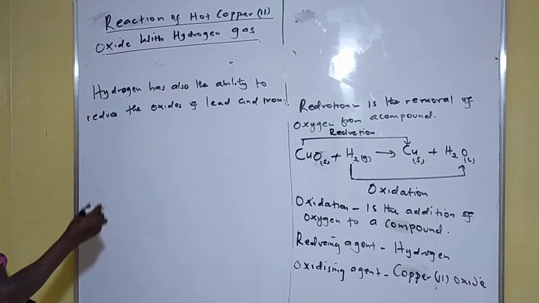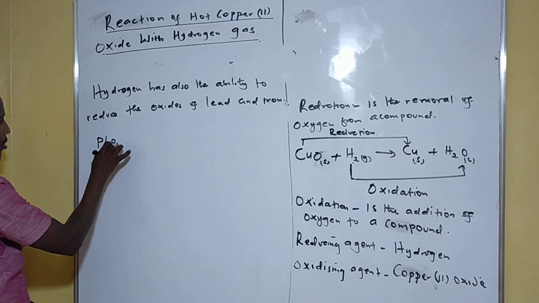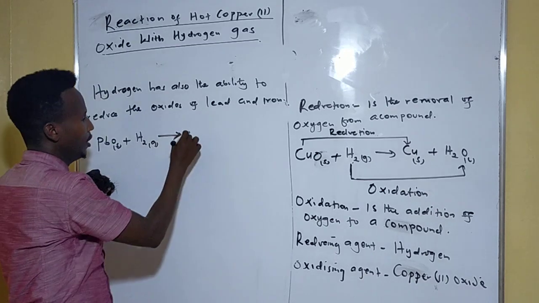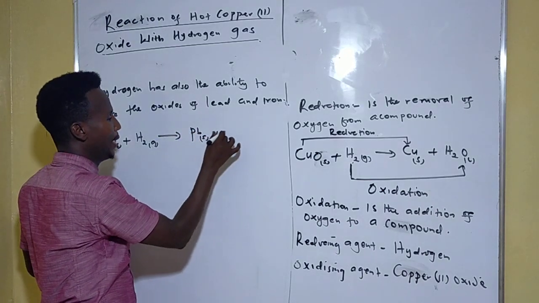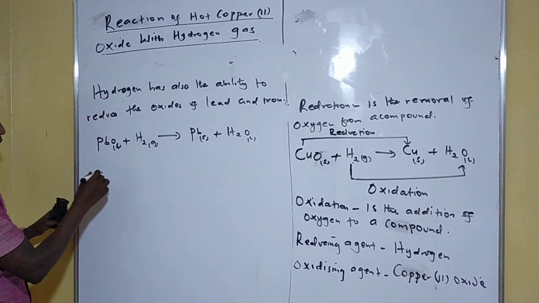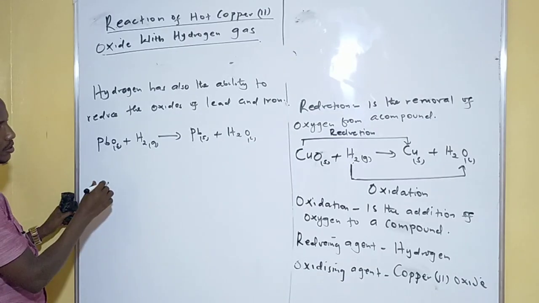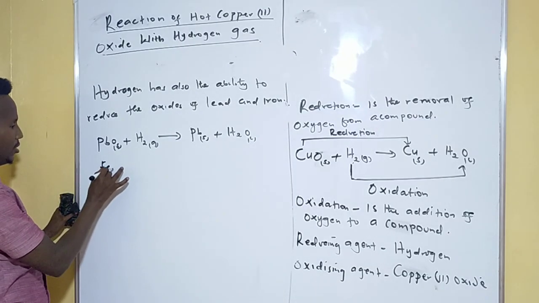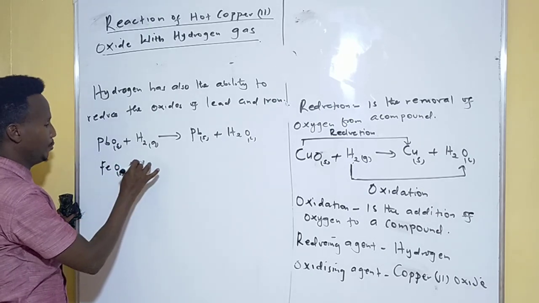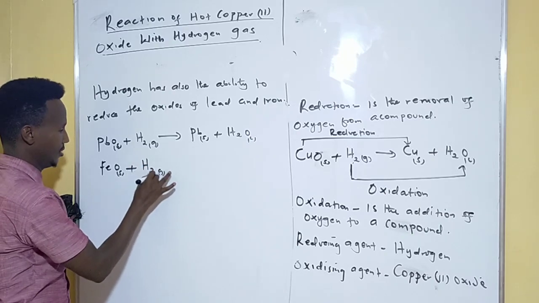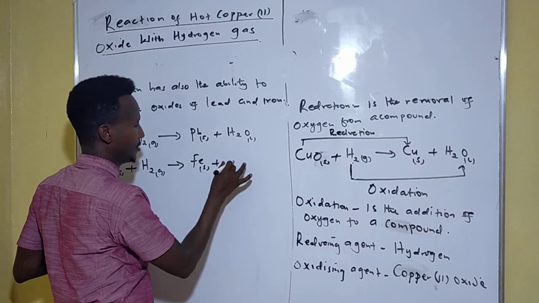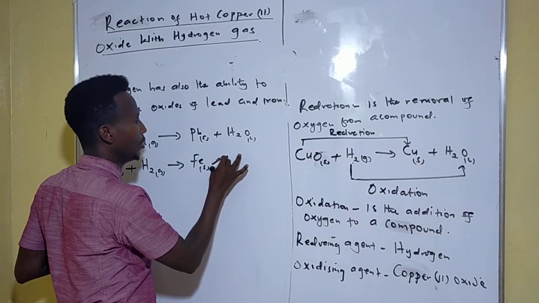What did I say? Let me write that. Lead 2 oxide plus hydrogen gas, you will have lead metal, which is solid, plus water. You can also say iron 2 oxide, which is solid, plus hydrogen gas. It's also going to give us iron, which is metal, plus water.